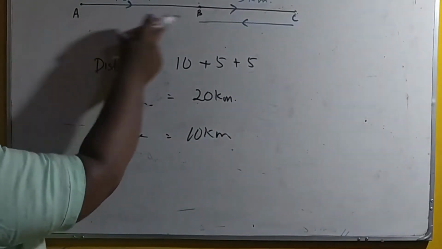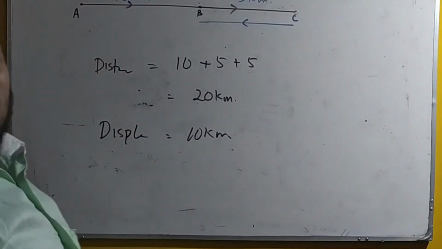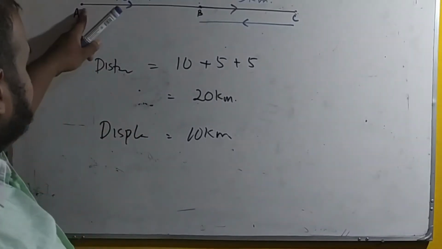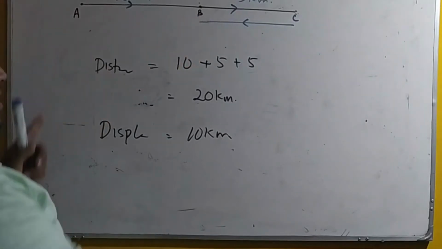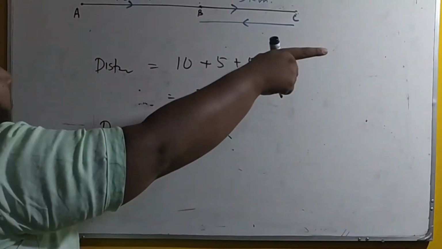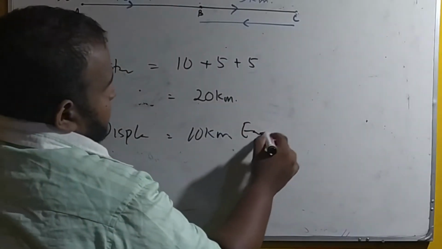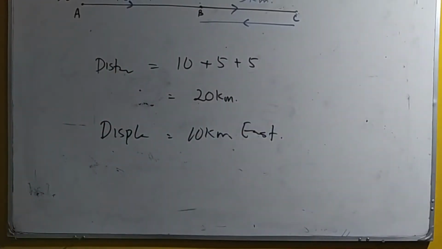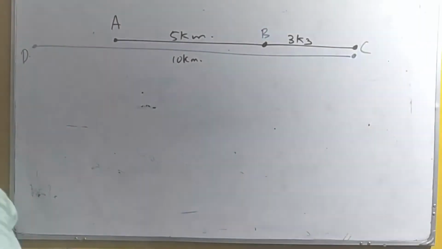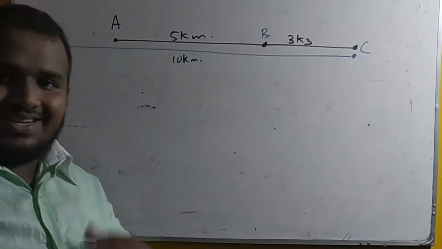So displacement is 10 kilometer. Why? Here A and B are 10 kilometer apart. What is the direction? Initially he was here, finally he is here, so the direction is that side. Always understand, the direction is east. This is a type of question that repeats. Let's take another example.